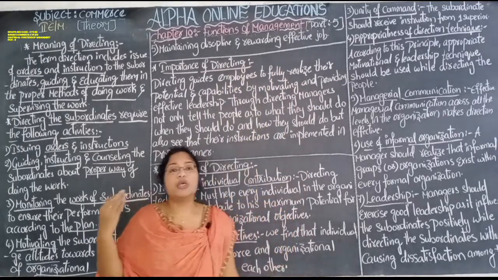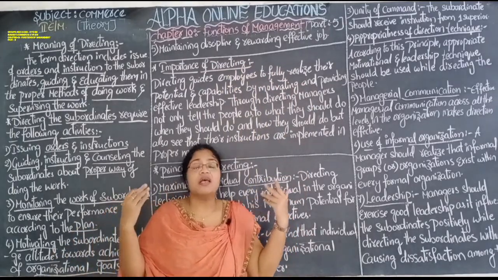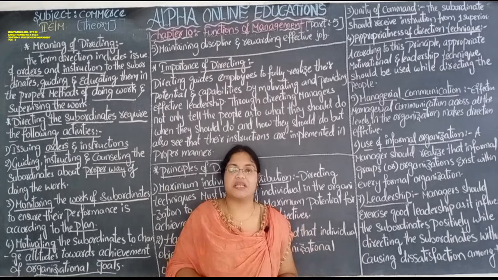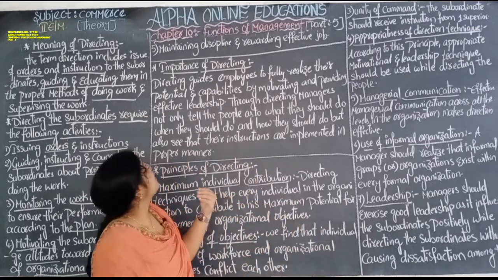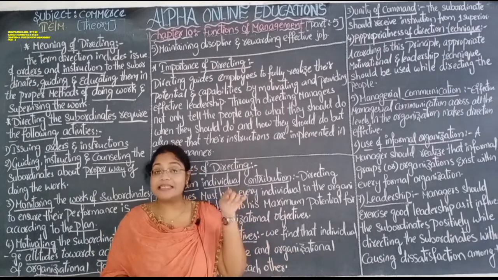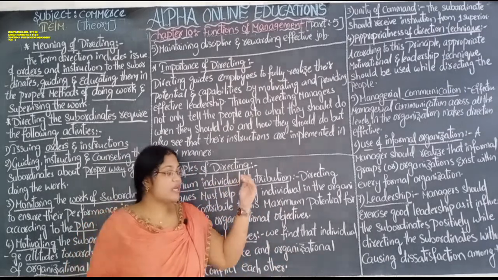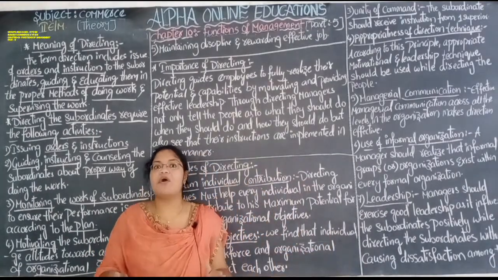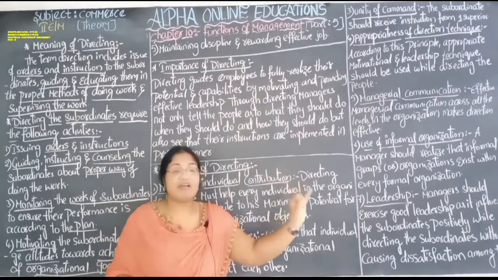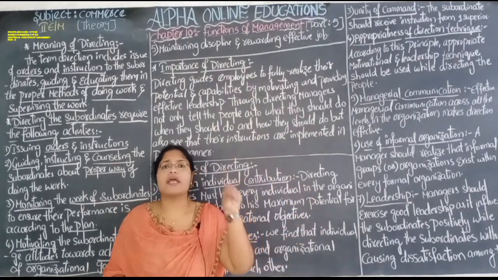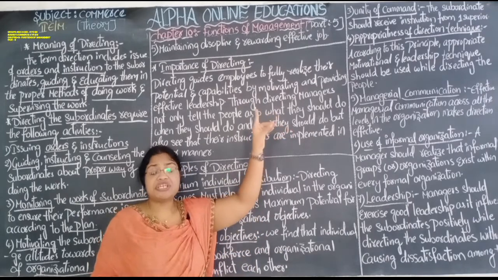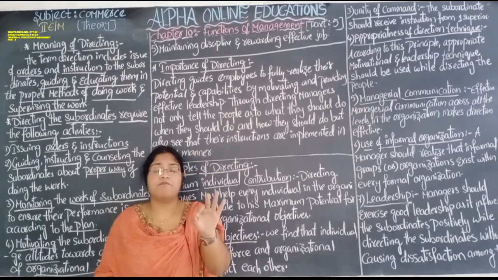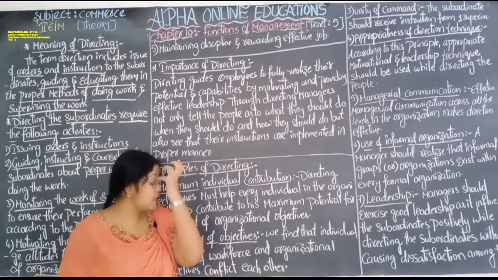When they are performing a good job, when they are doing the work effectively, meaning correctly and in short time, perfect work, at that time they should be given some rewards, and discipline is very much important. It is not only important for the workers or the subordinates, it is important for top level management, middle level management and low level management, for the total organization from top administrative staff to bottom labor. Up to that there should be some discipline, then only the organization can achieve its ultimate goal.